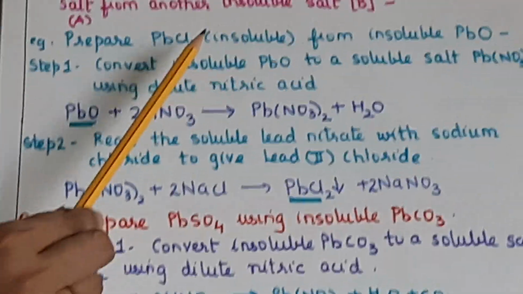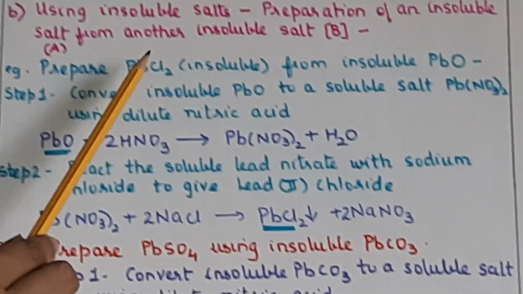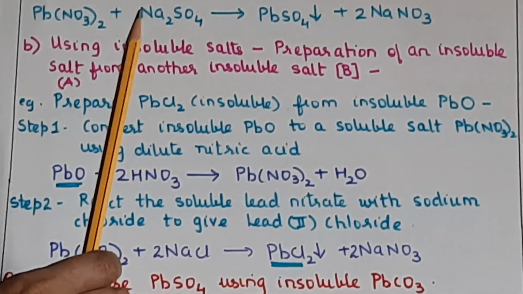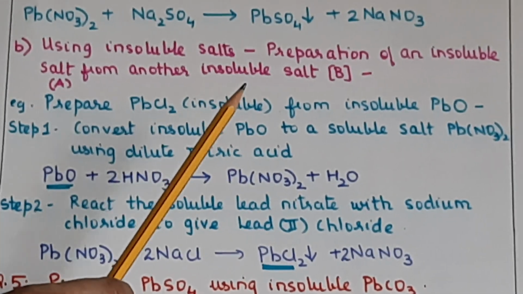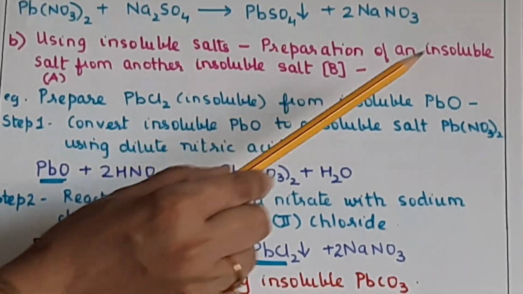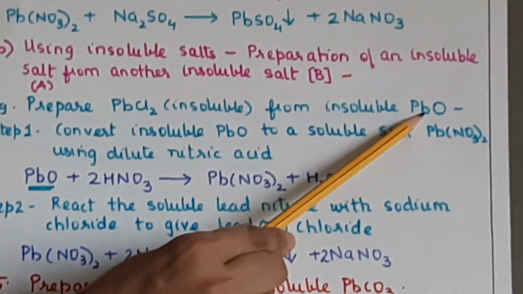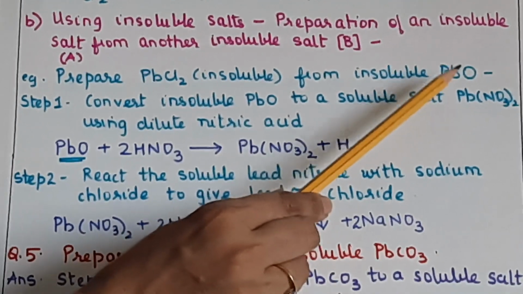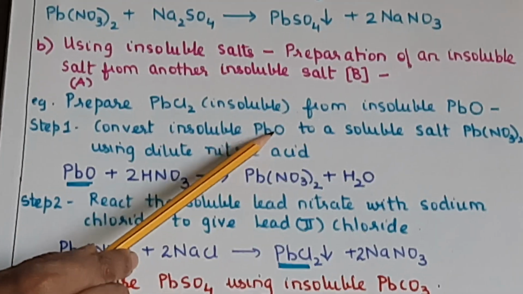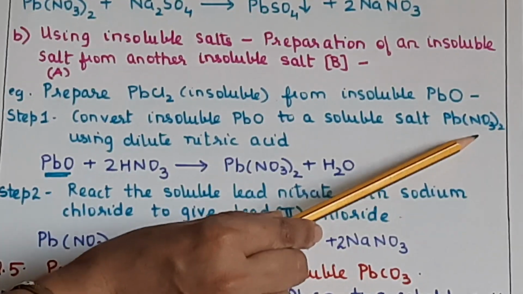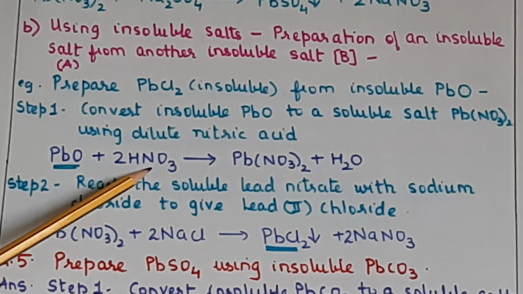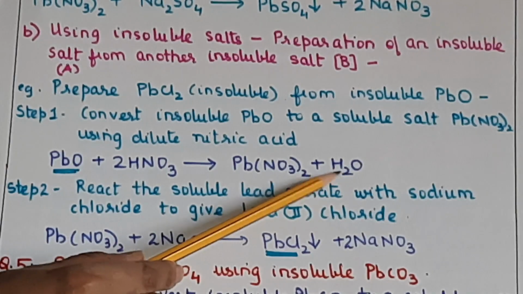So now just understand there are two steps to this. You have to first convert this insoluble salt to a soluble salt using dilute nitric acid, because all nitrates are soluble. Now if you directly use the acid here, this being insoluble, the yield will be highly affected. So first step is convert the insoluble PbO to a soluble salt, that is lead nitrate, using dilute nitric acid. So PbO plus 2HNO3 will give you Pb(NO3)2 plus H2O.